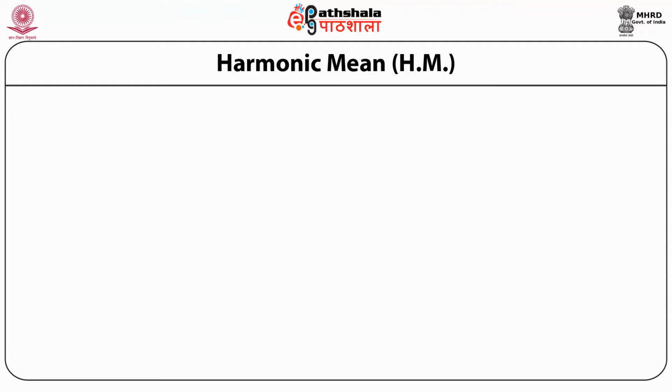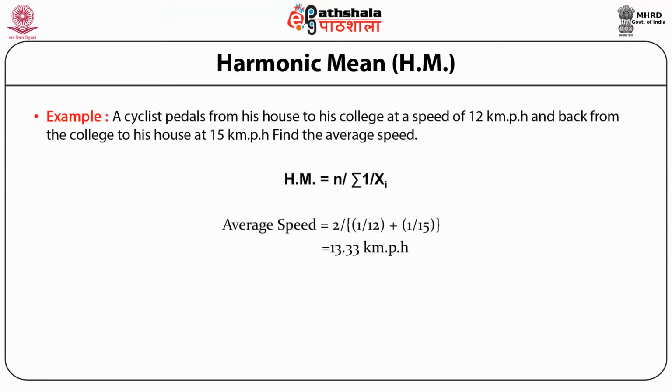Now let's explain harmonic mean with the help of an example. There is a cyclist who pedals from his house to his college at an average speed of 12 kilometers per hour, and then goes back from the college to his house at an average speed of 15 kilometers per hour. So what is the average speed? Since the distance is the same, we will be using harmonic mean.